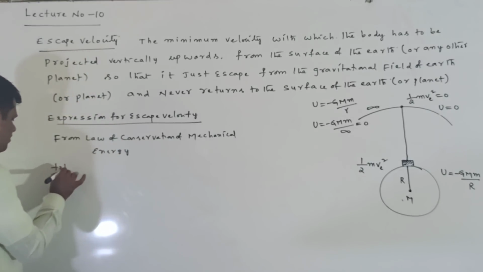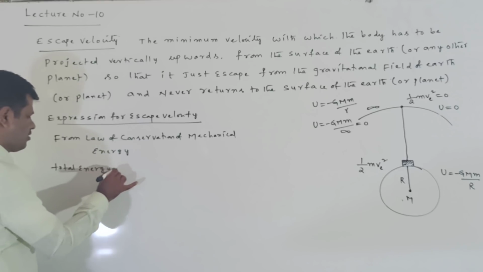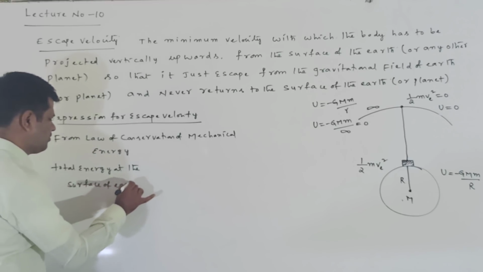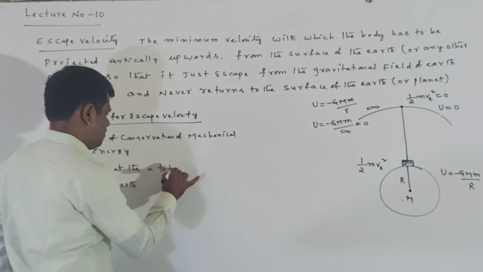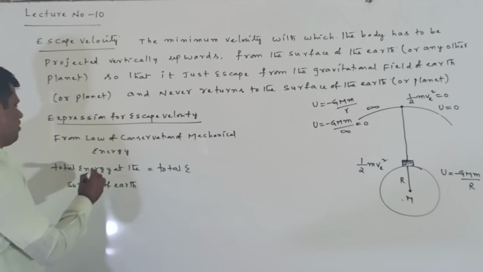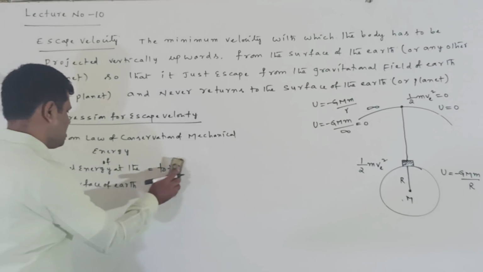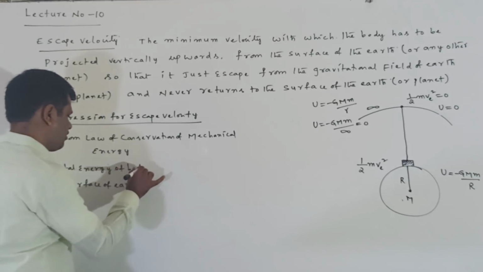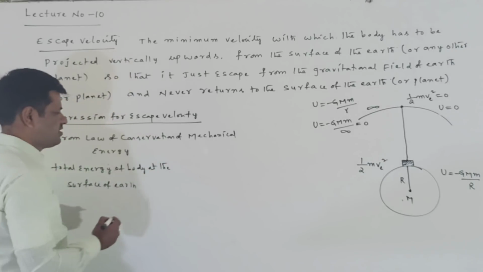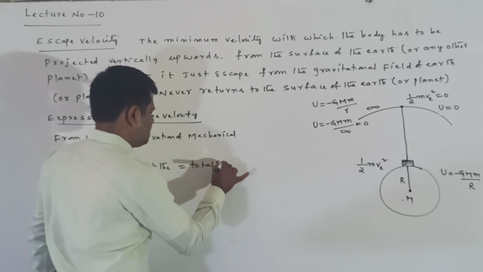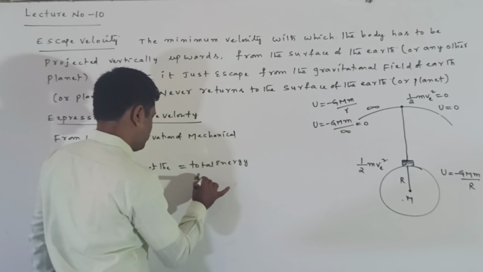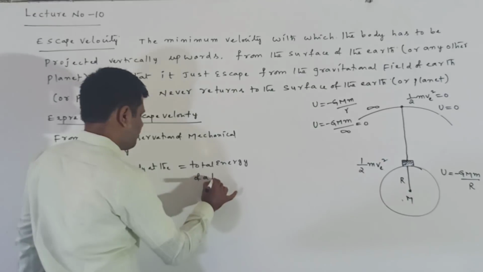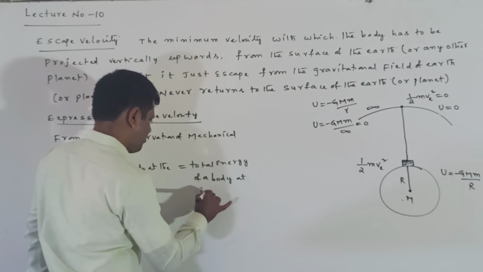The total energy of the body at the surface of the Earth is equal to the total energy of the body at infinity.